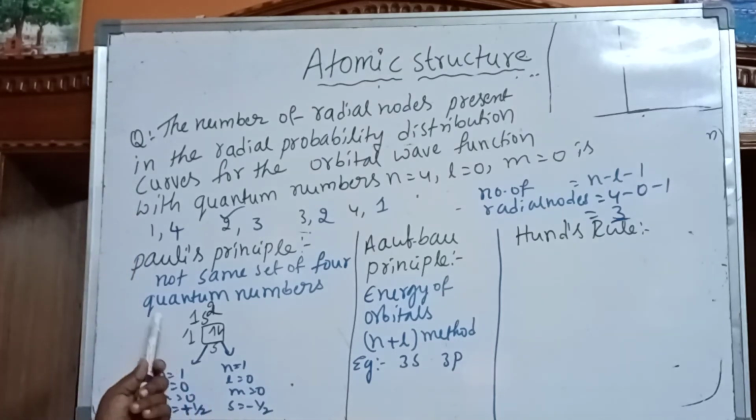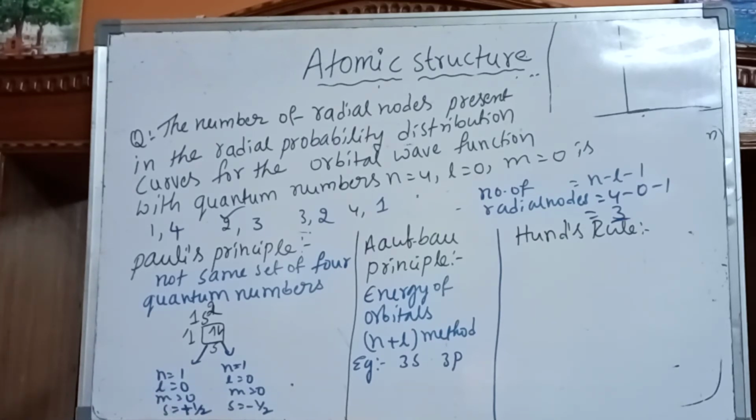For example, take 1s2 given here. Here this indicates the n value. For both electrons, n is equal to 1. Which orbital is given? s orbital. So for s orbital, L is equal to 0 for both electrons. These 2 electrons are present in the s orbital, so L value is the same, 0. When L is 0, m is also 0.